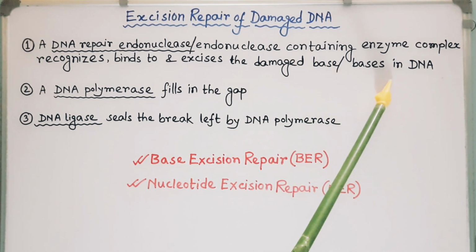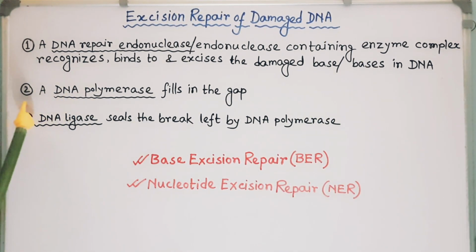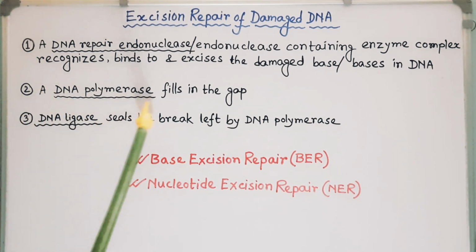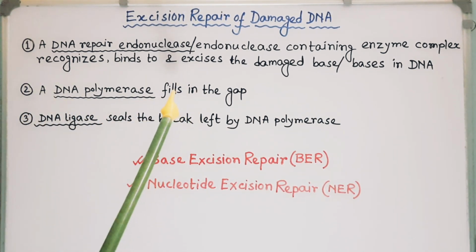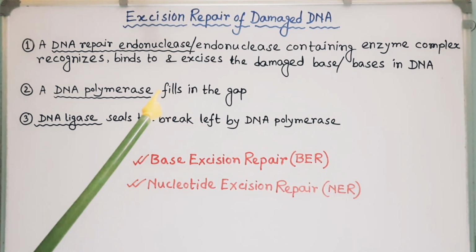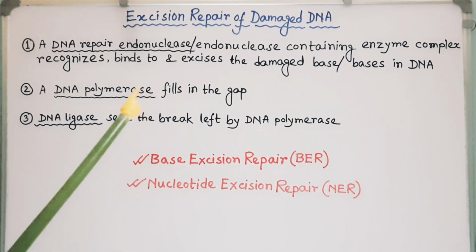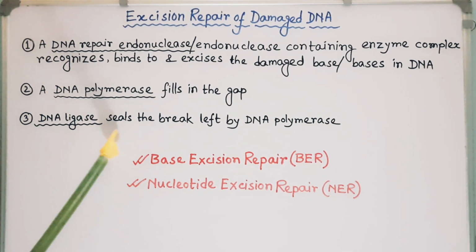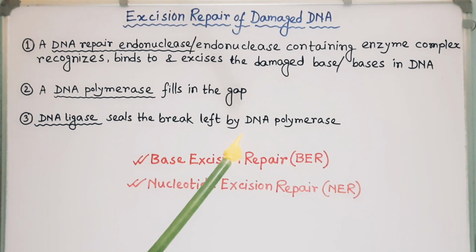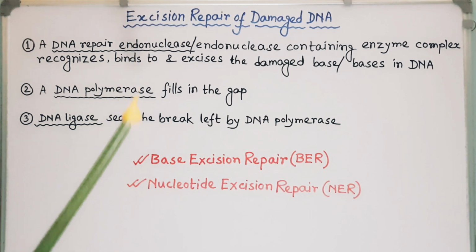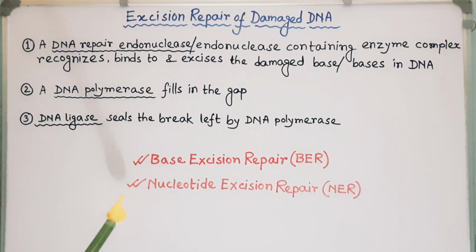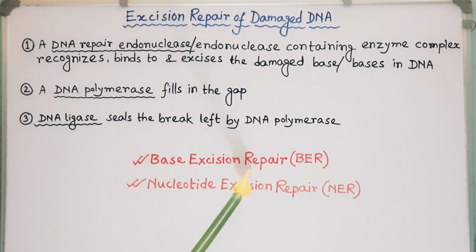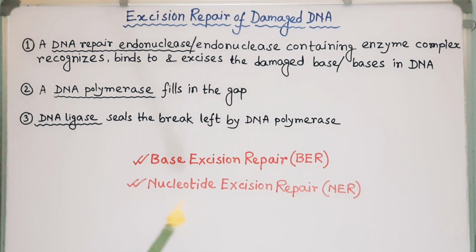or bases in DNA. In step 2, a DNA polymerase fills in the gap by using the undamaged complementary strand of DNA as template. In step 3, the enzyme DNA ligase seals the break left by DNA polymerase to complete the repair process. There are two major types of excision repair: base excision repair and nucleotide excision repair.